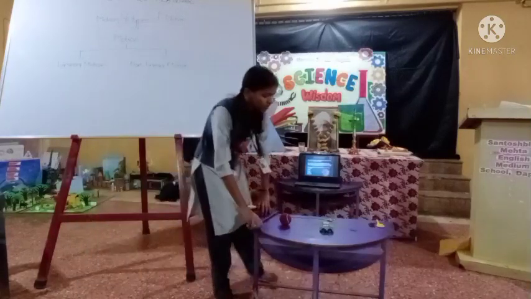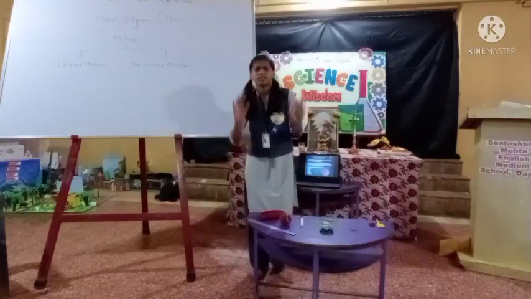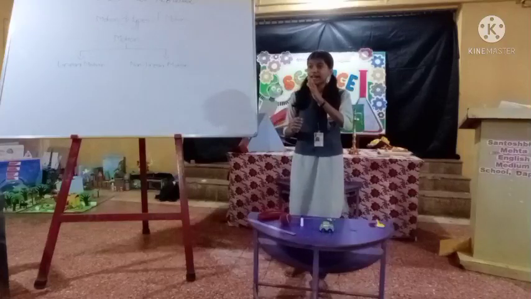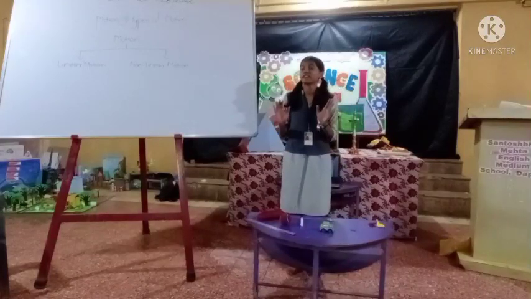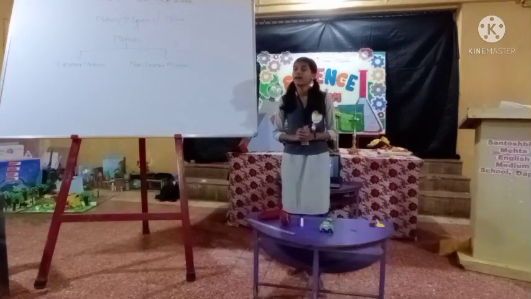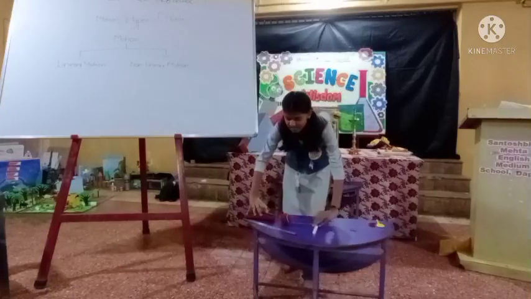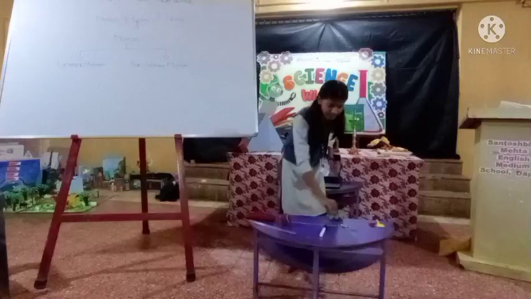Now first of all, we are going to see what is meant by linear motion. Listen carefully. Any object that goes in a straight line in the same direction, then that motion is said to be a linear motion. Now, see this car. Suppose this is a road and this car is moving in a straight direction.